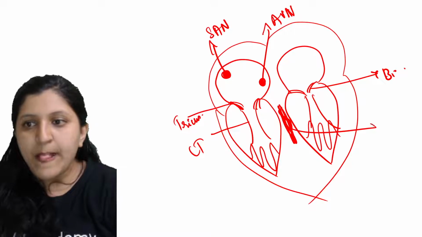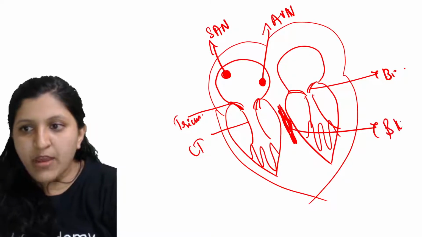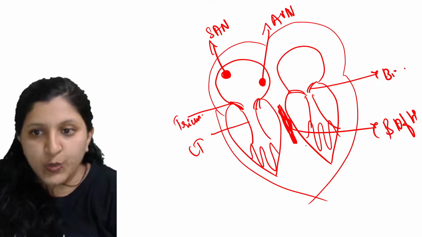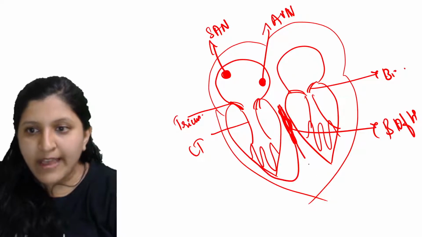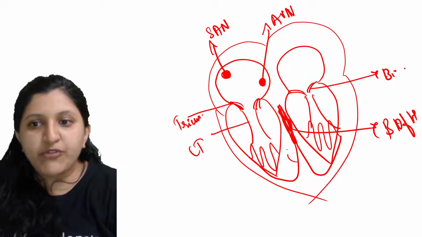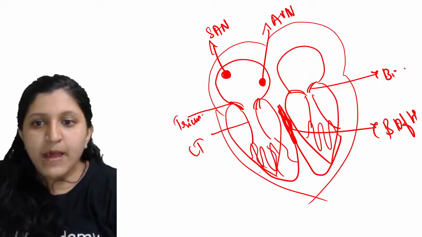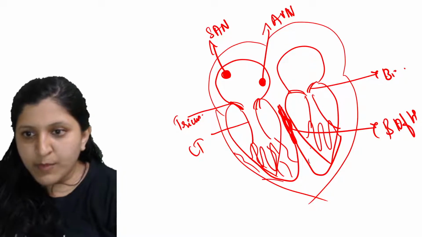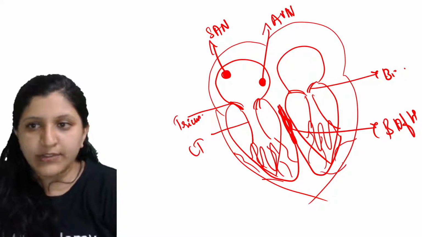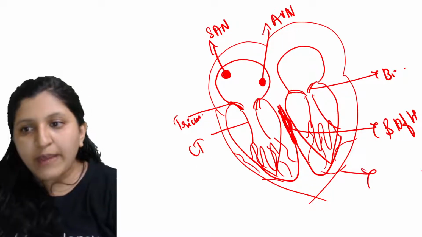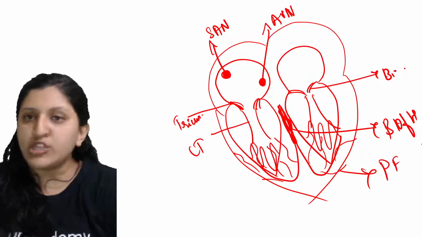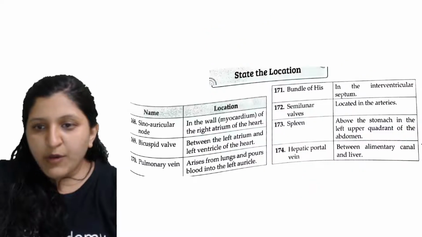So this is a bundle of His which is actually dividing towards the right side and left side, and again from here arise the Purkinje fibers. So there are Purkinje fibers that are arising from this one. So these smaller fibers that you see, those are Purkinje fibers. Okay, I hope all these are clear.